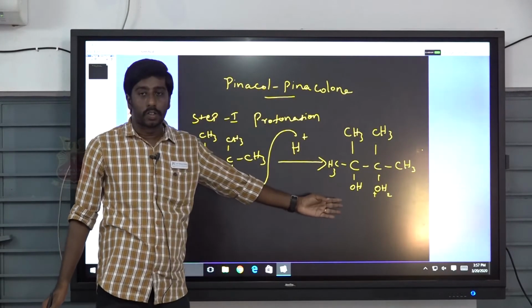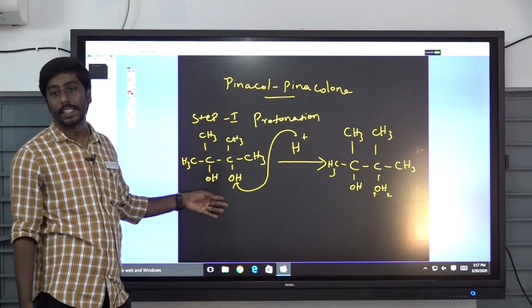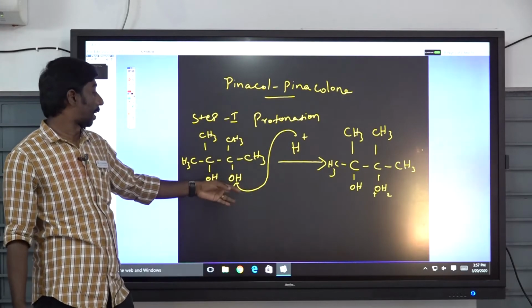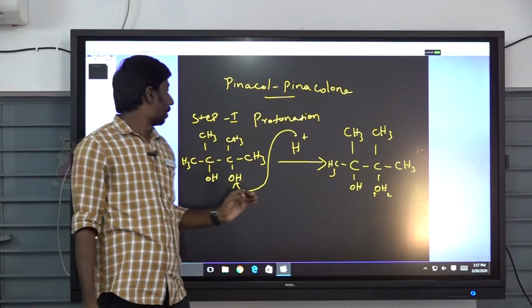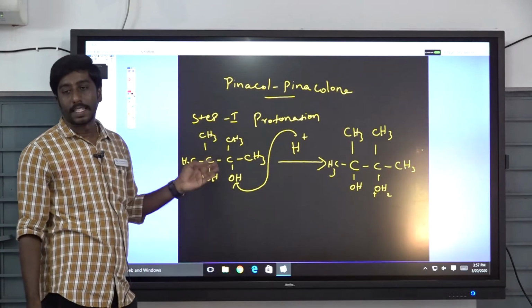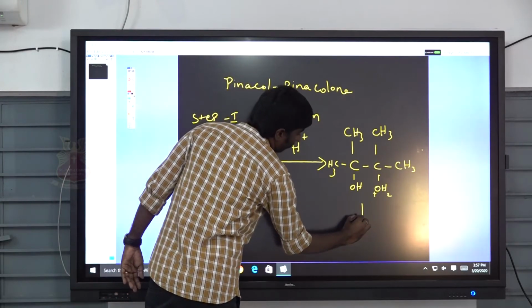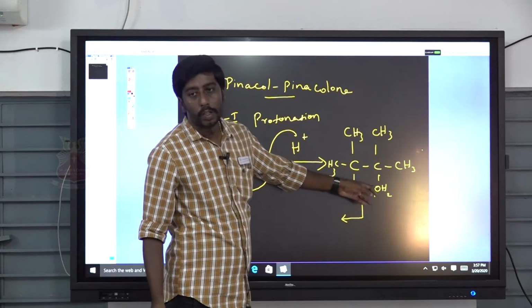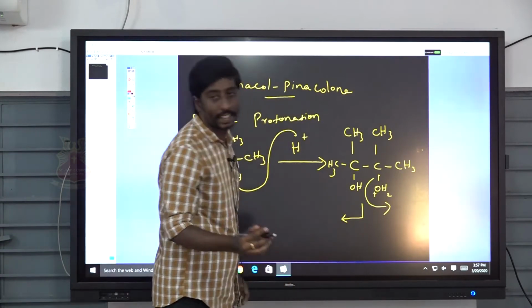The first step is protonation. Protonation of 2,3-dimethylbutane-2,3-diol. The proton attacks the hydroxyl group to give an oxonium ion. The second step is loss of a water molecule. The water molecule is lost and a carbocation is formed.